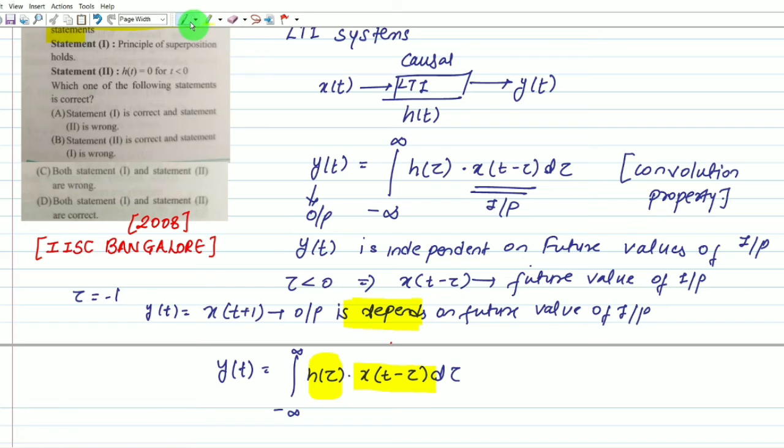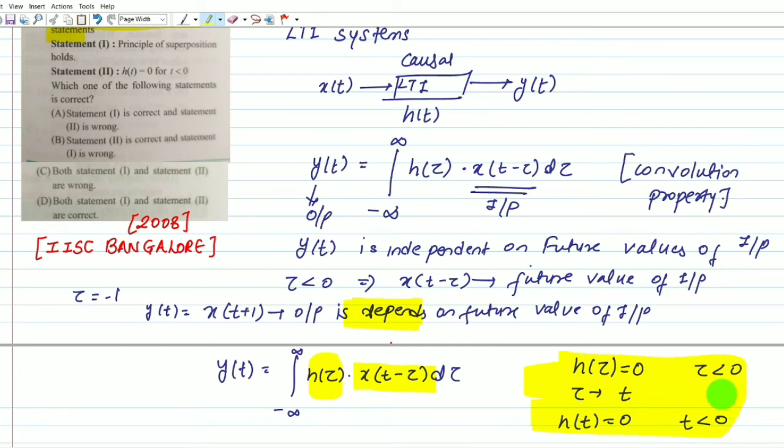We can say our h of tau must be equal to 0 for tau less than 0 for the system to be causal. We can replace tau with t, and we get that h of t must be equal to 0 for t less than 0. Understood this part? This is the condition we obtain for a causal LTI system. Let me check it against the options which we have available.